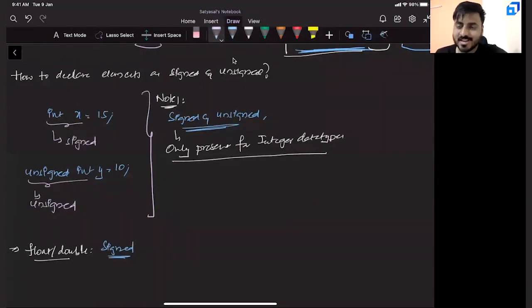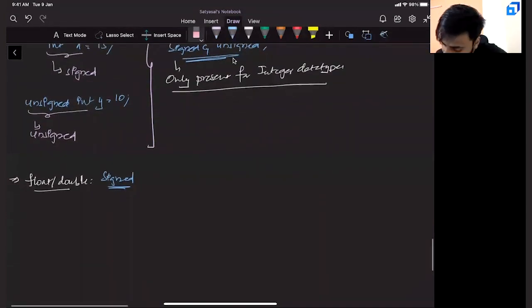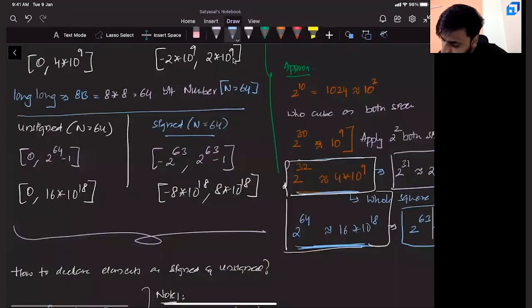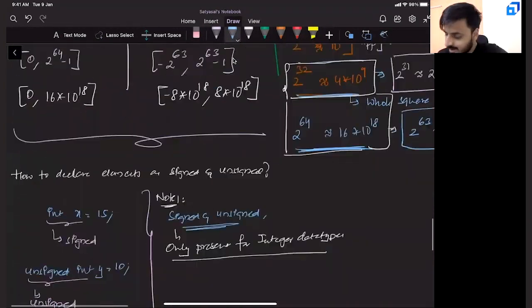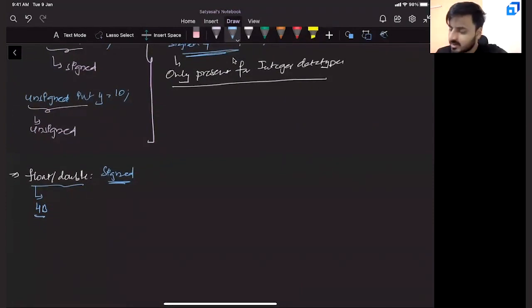Shall we close our session with one last small question? I know that you already patiently watched 20 minutes of this YouTube video. It is already above the top. One last question. What is the size of float? 4 bytes. What is the size of int? 4 bytes. If float is 4 bytes, that means what will be the range? Same as int, right?